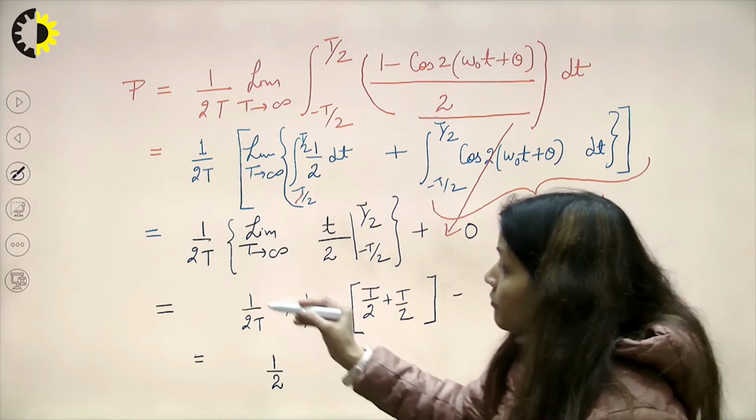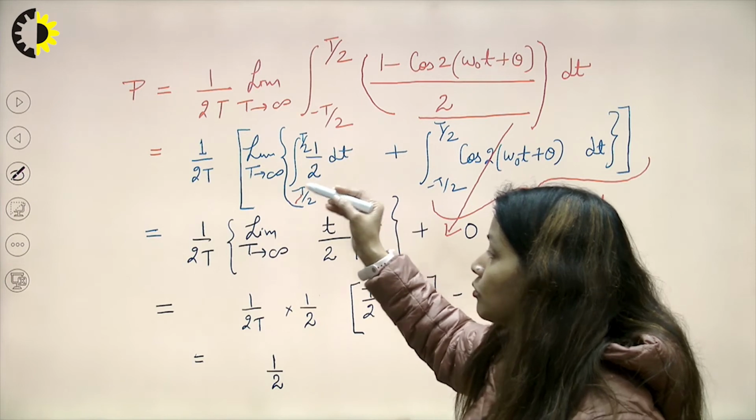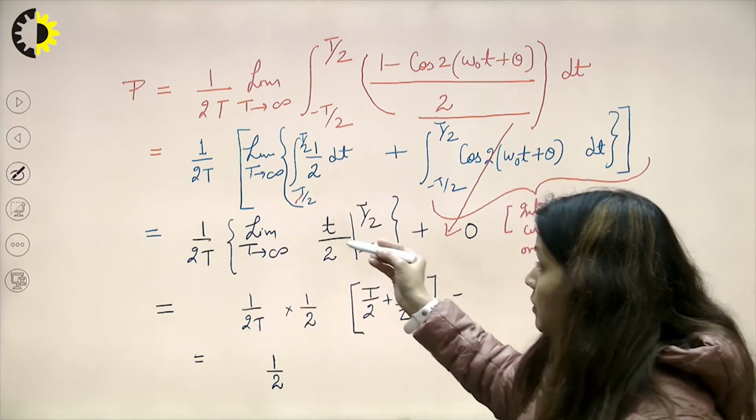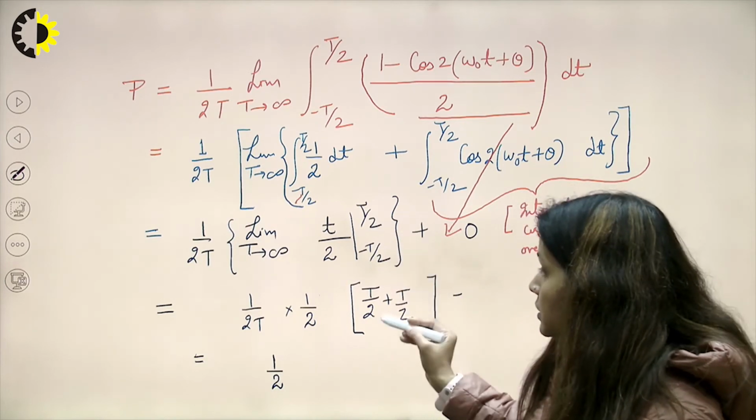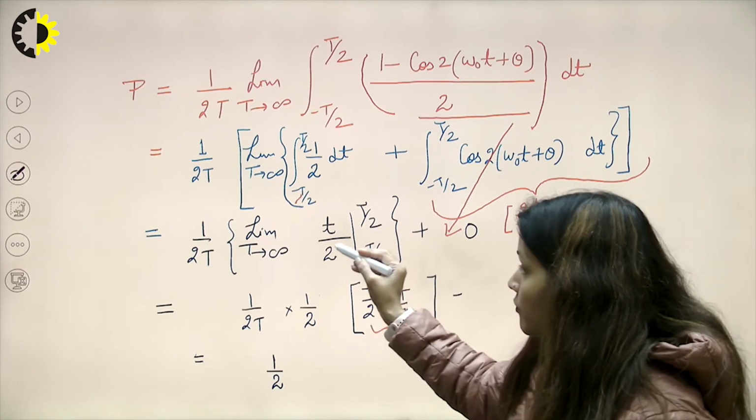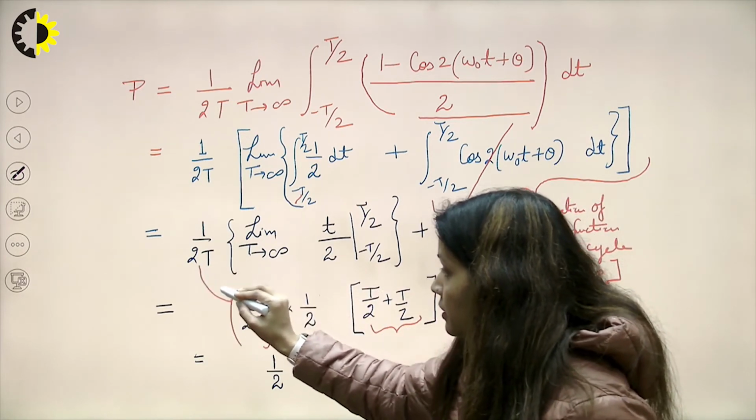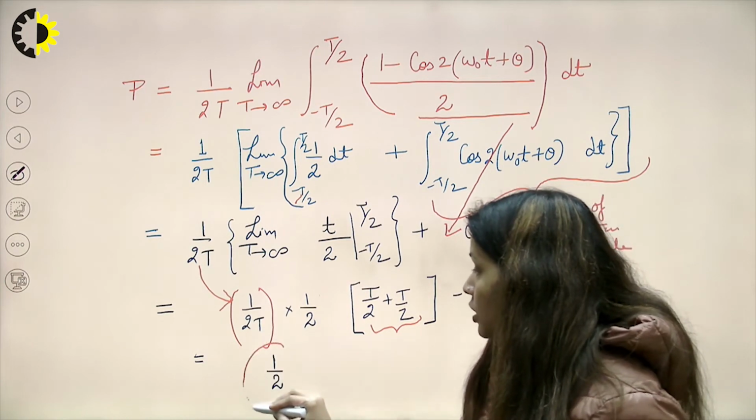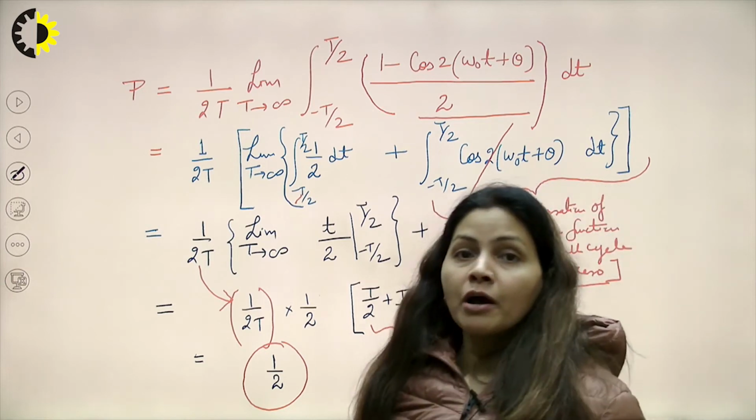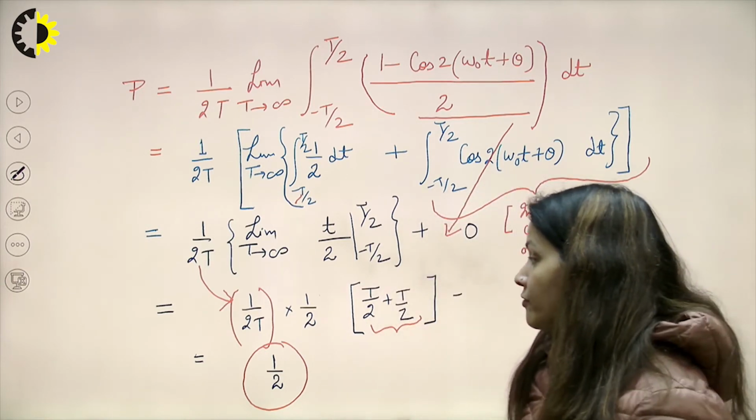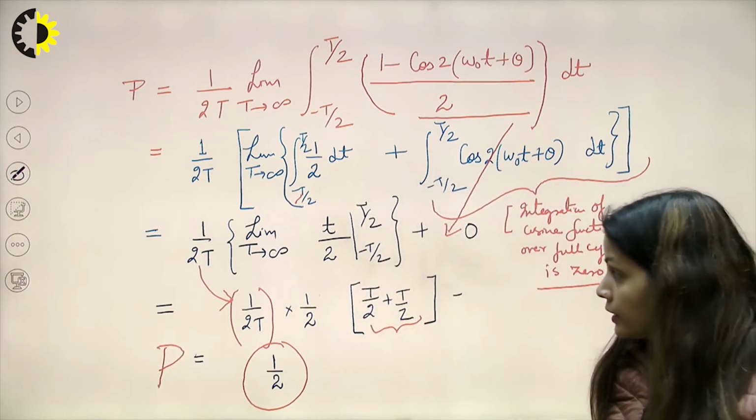So, here 1 upon 2t, limit t tending to infinity. So 1 by 2, the integration will be t by 2, and I will put the limits. Solving it, this t by 2 plus t by 2, 1 by 2 will come out here, and the value comes out to be 1 by 2. A simple integration that we can perform for calculation of power. So I get the value of power to be 1 by 2, right.